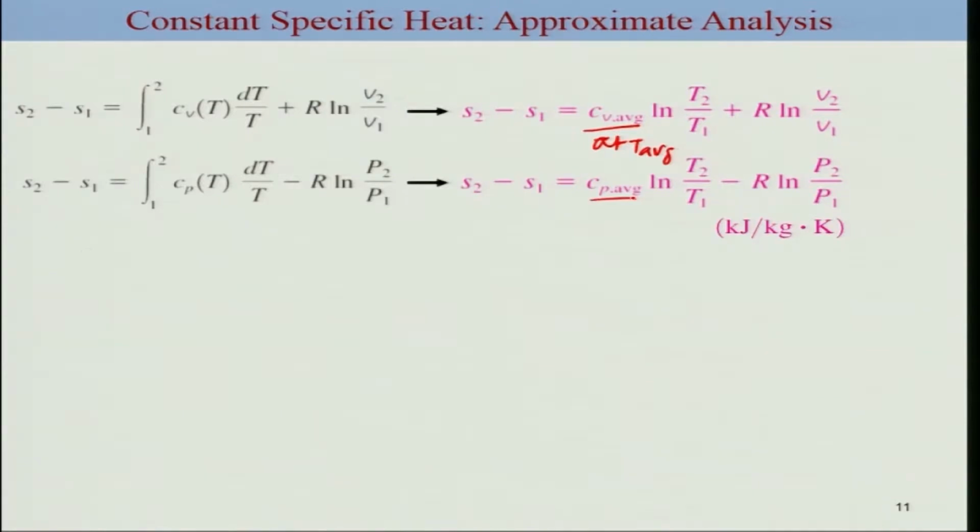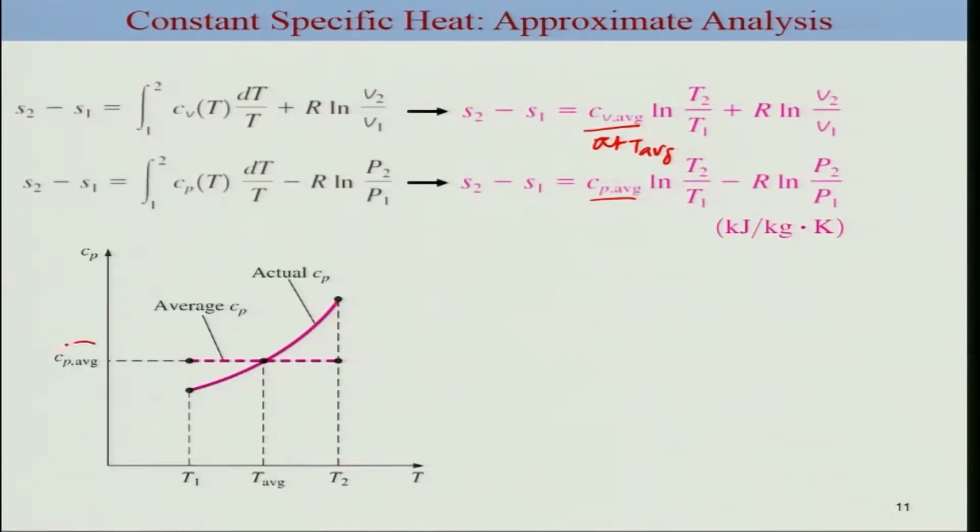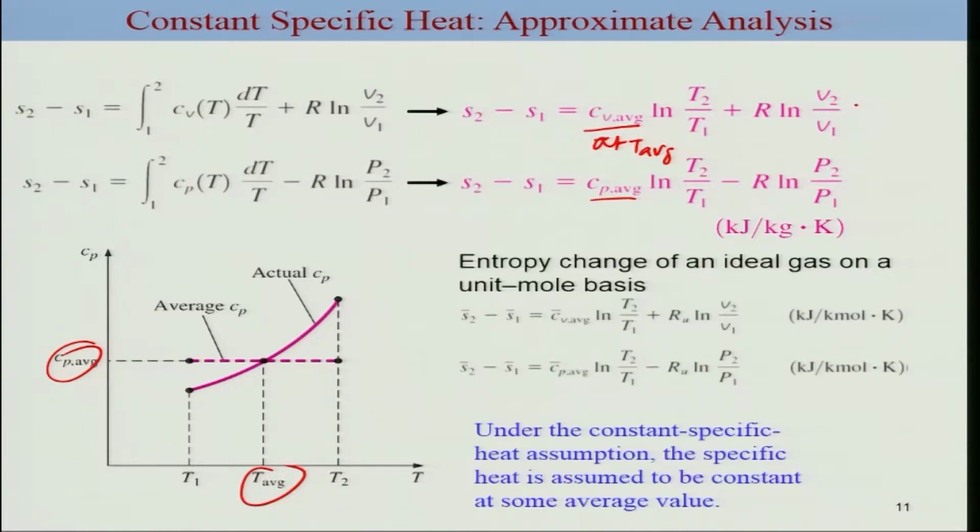Essentially it means that you are taking Cp at a specific T average. Now you can write this in terms of unit mole basis. There R will be Ru, and we have used these bars indicating a unit mole, and this is the same for the case of the second Tds relation based change in entropy. We talked about the approximate analysis.